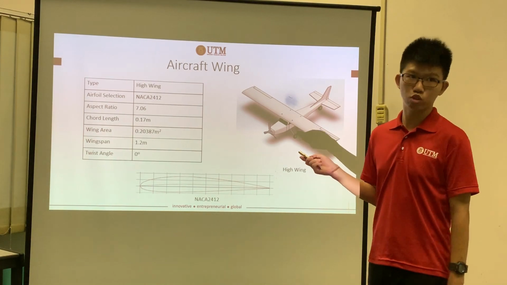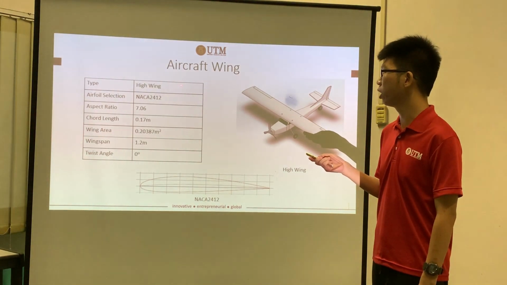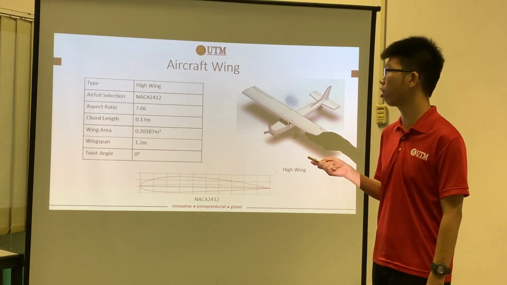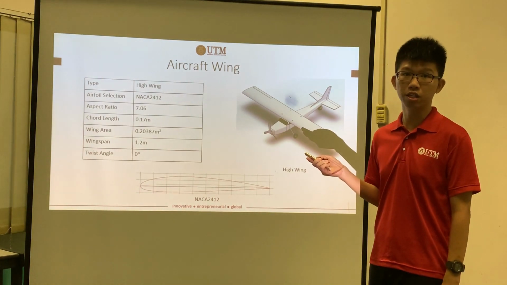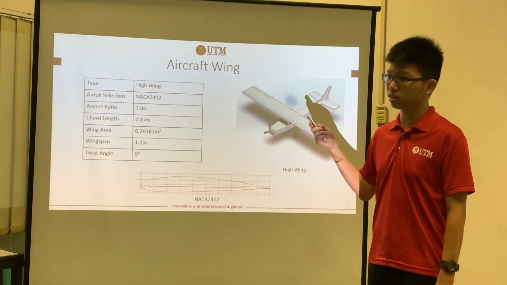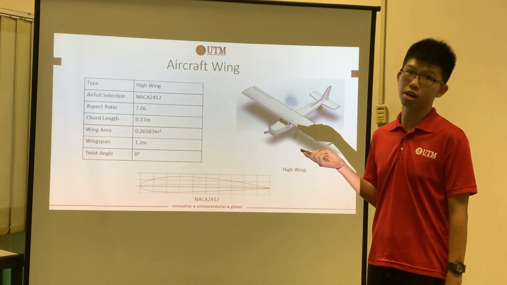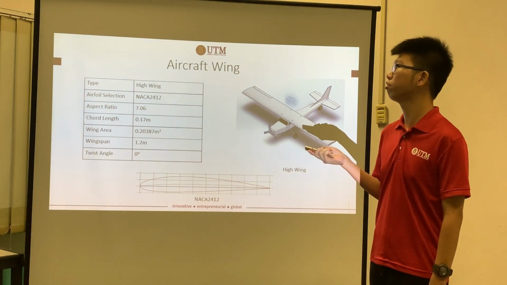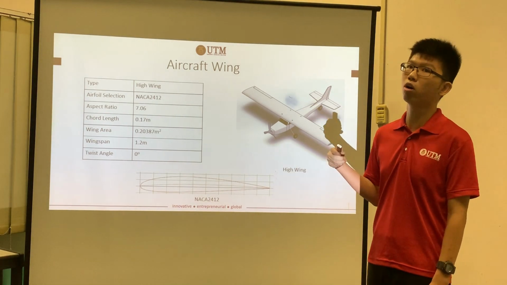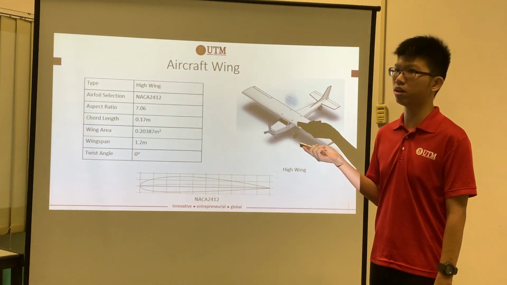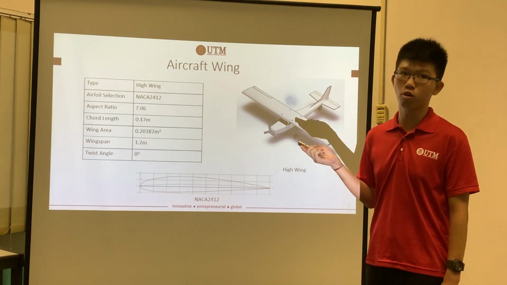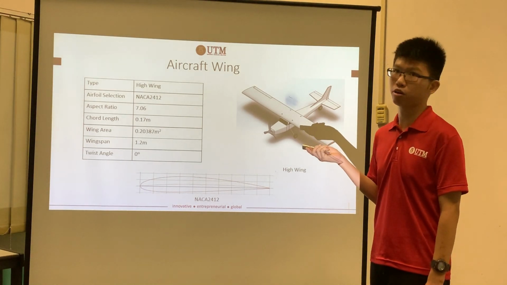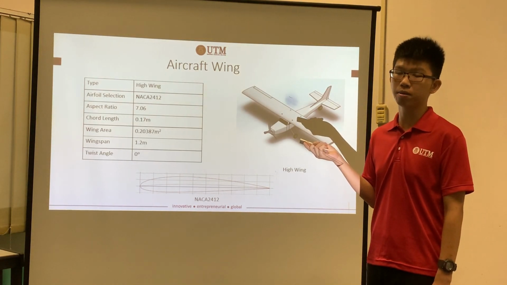And the reason that we choose high wing is because, compared to low wing aircraft, high wing aircraft will have a better inherent lateral stability. So when there is a turbulence, the high wing aircraft will try to right itself. This is because the center of gravity for the high wing aircraft is below the wing. So this is better as compared to the low wing aircraft. And the low wing aircraft incurs more ground effects, and it makes the landing less precise.